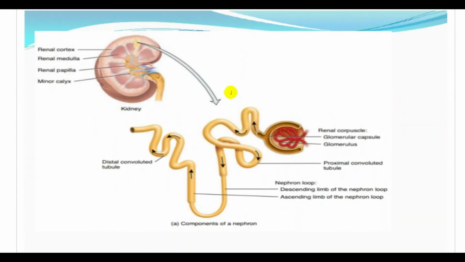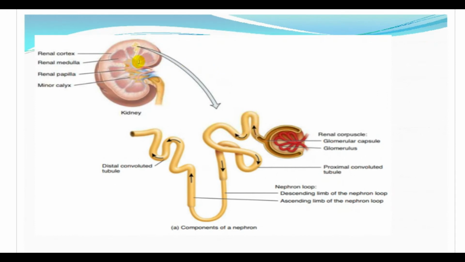Here, see, this is the kidney, the diagram I showed you in previous slides. This is the kidney, this is the renal cortex and renal medulla, renal papillae. Okay, so see, here you can see the nephron. Okay, this yellow thing, it's the nephron, and it has been magnified and given, right?